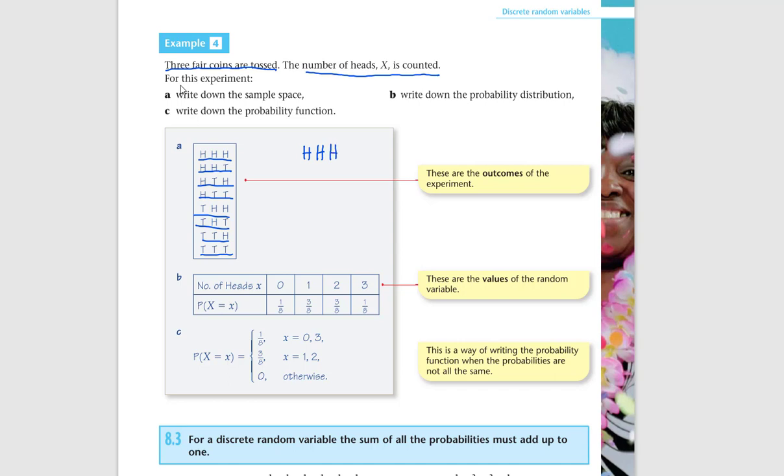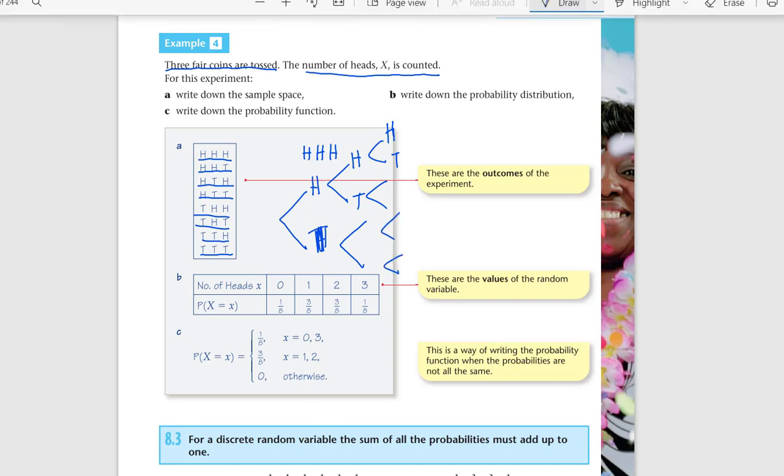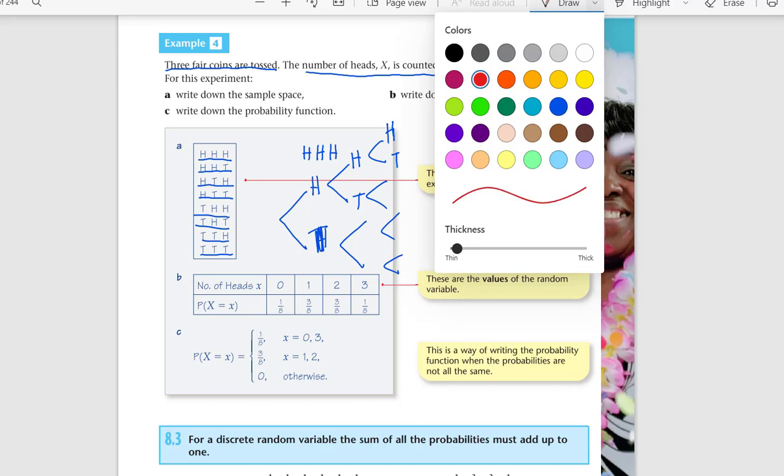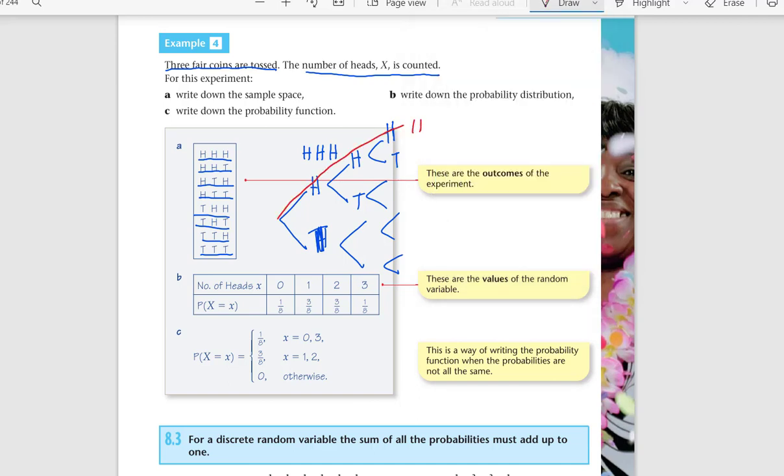You can also get these outcomes by looking at a tree diagram. First, heads and tails, again heads and tails, again heads and tails. If you keep drawing this whole tree diagram, start from here and go this way, you get HHH. If you go this way, you get HHT. If you go this way, you get HTH. Like that, if you go along these pathways, you will get all these possible outcomes.